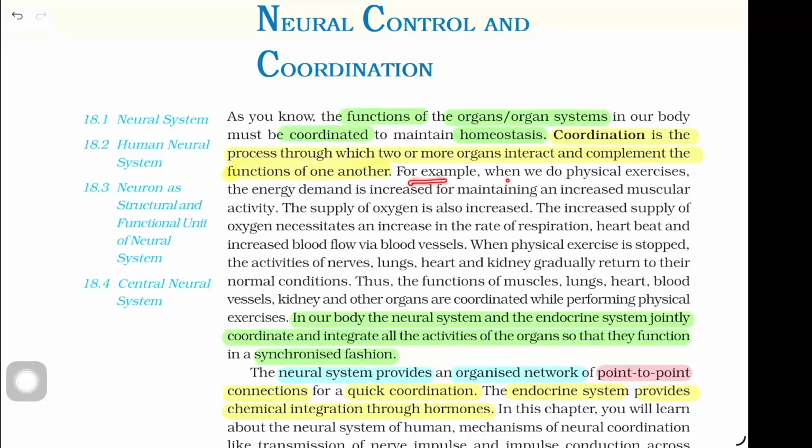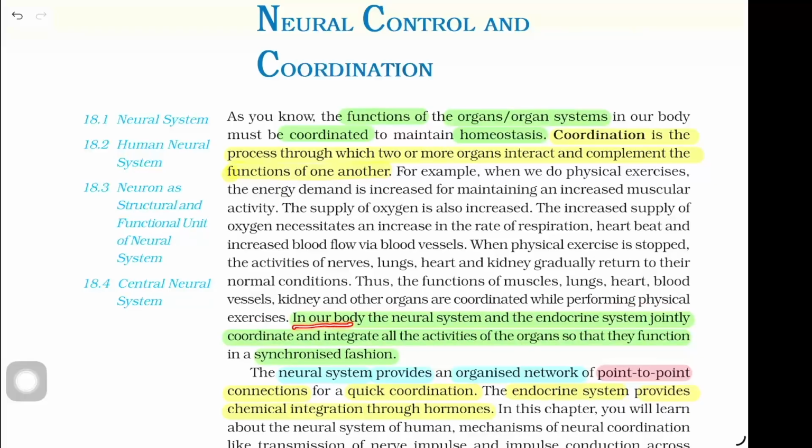For example, when we do physical exercise, the energy demand is increased for maintaining an increased muscular activity. The supply of oxygen is also increased. The increased supply of oxygen necessitates an increase in the rate of respiration, heartbeat, and increased blood flow via blood vessels. When physical exercise is stopped, the activities of nerves, lungs, heart, and kidney gradually return to their normal condition. Thus, the function of muscles, lungs, heart, blood vessels, kidney, and other organs are coordinated while performing physical exercise.